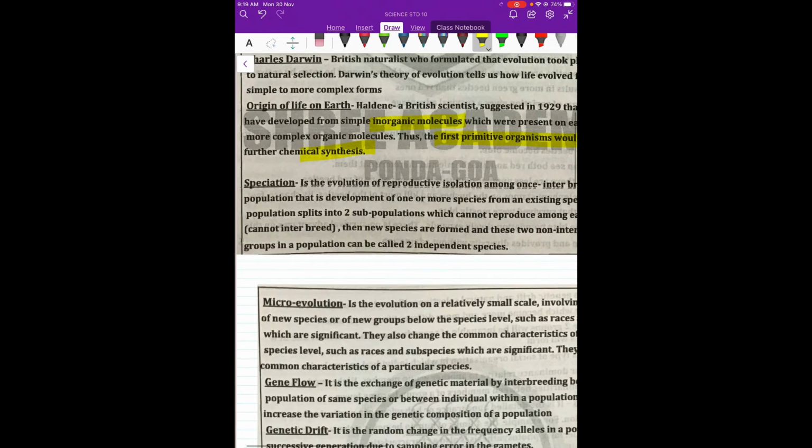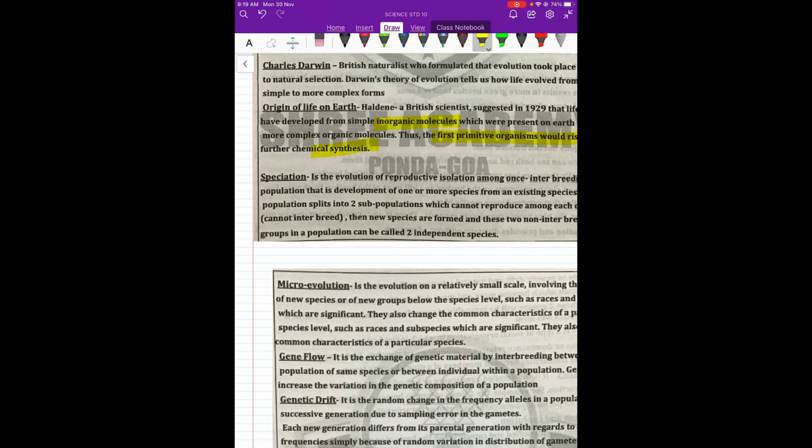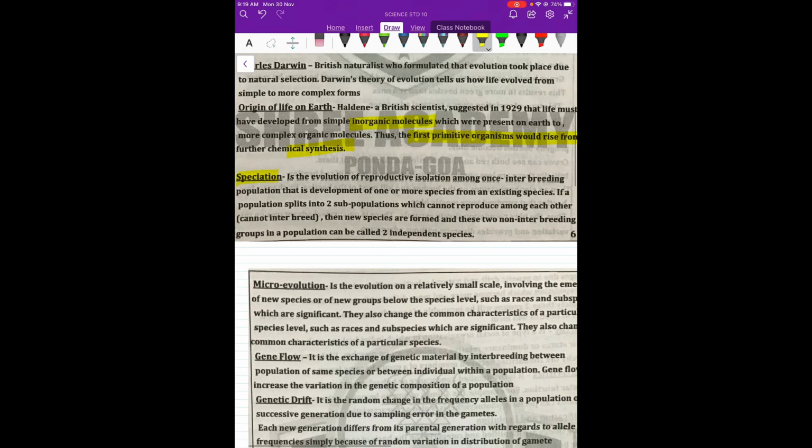There are some terms which we should know in this. So what is speciation? Speciation is the isolation of a new species within a species, with the characteristic of reproductive isolation amongst one's interbreeding population. Now what does it mean?